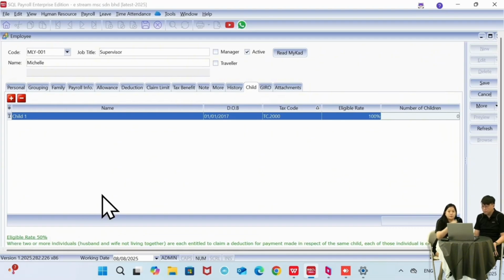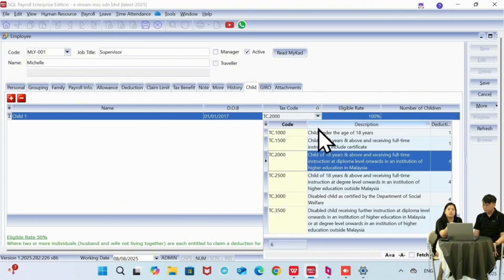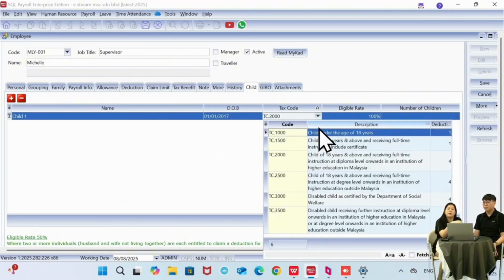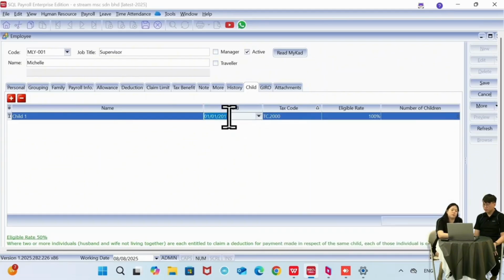For your information, if you have one child, you have a tax relief of 2,000 per year. So the settings over here determine how many children you have and how much tax relief you are entitled to. The date of birth is important because the deduction will be different for below 18 and over 18. So the first thing we have to do is set the date of birth. In this case, the child is born in 2017, which makes them 8 years old this year.